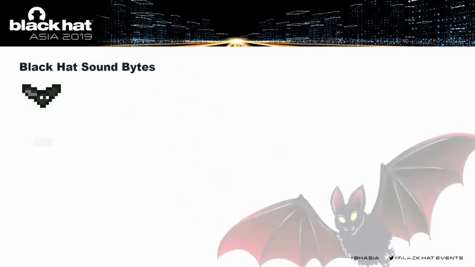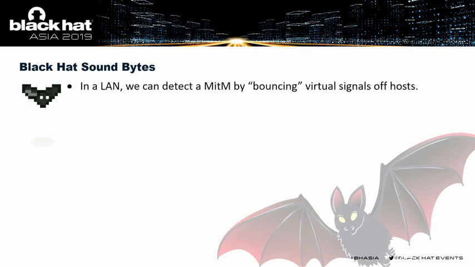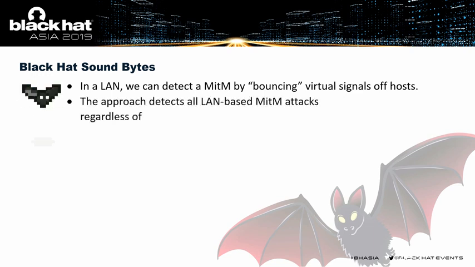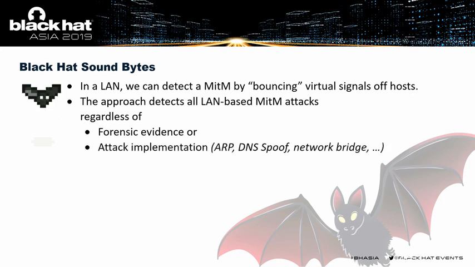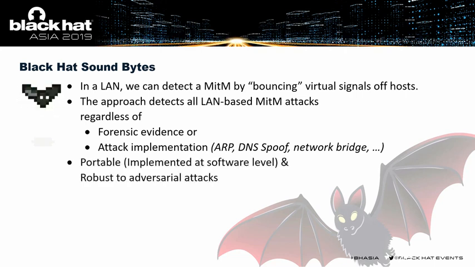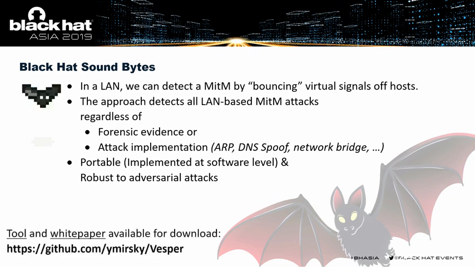So in summary, in a LAN, we can detect a man-in-the-middle by bouncing virtual signals off hosts. The approach detects all LAN-based man-in-the-middle attacks regardless of the forensic evidence or the attack implementation, whether it be ARP spoofing, DNS spoofing, a network bridge, and so on. And it's portable. Since it's implemented at the software level, you can port it to pretty much any system. And it's robust to adversarial attacks.